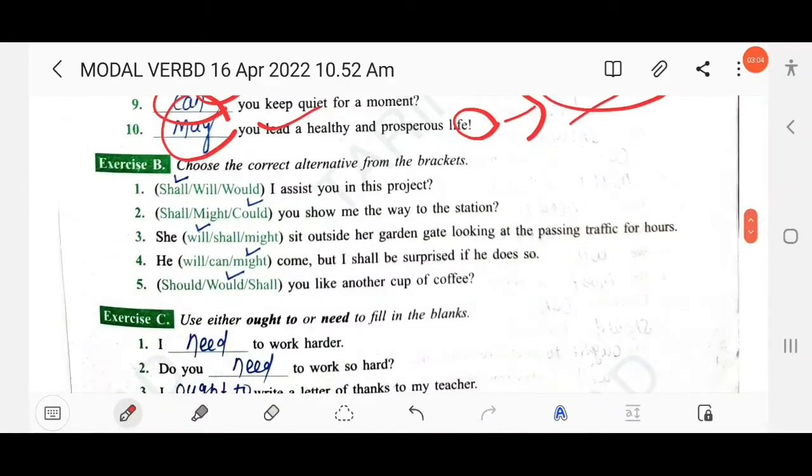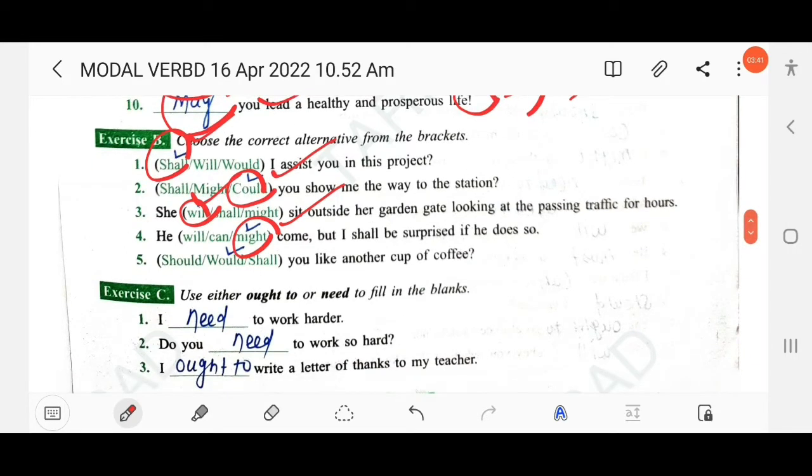Next, choose the correct alternative from the brackets. Dash I assist you in this project: shall, will, would. Shall I assist? The first one will be appropriate. Next, dash you show me the way to the station: shall, might, could. Could you show. Next, she dash sit outside her garden gate looking at the passing traffic for hours. She will sit. The first one. Next, he dash come, but I shall be surprised if he does so. He might. Might is used to indicate less possibility.